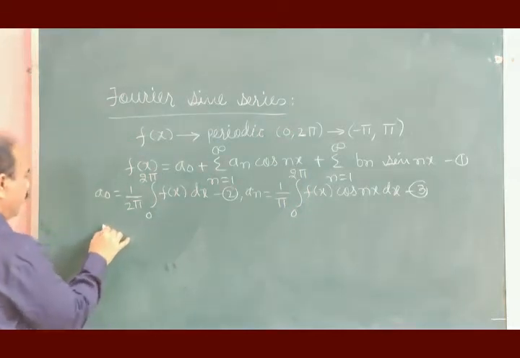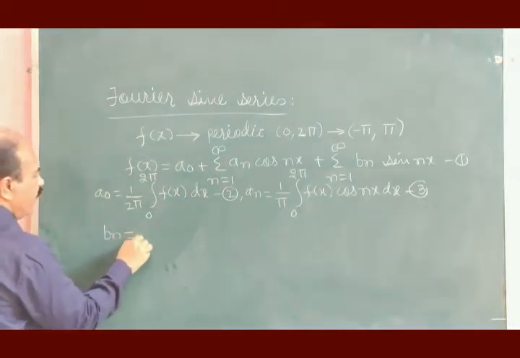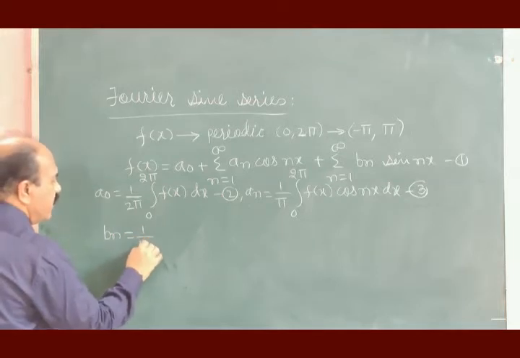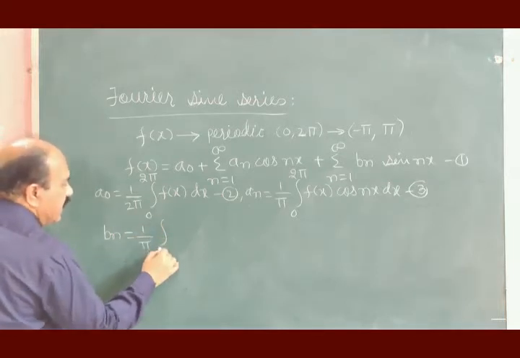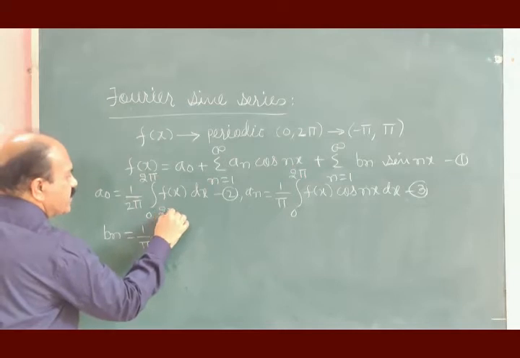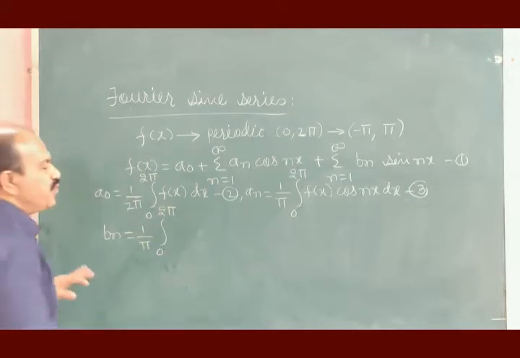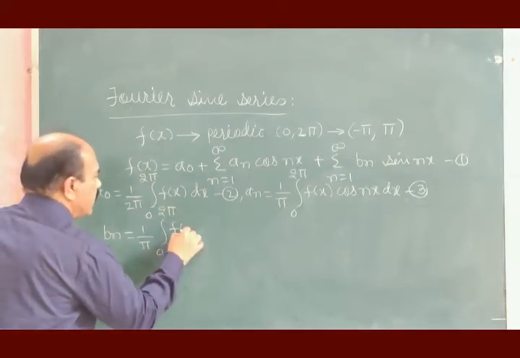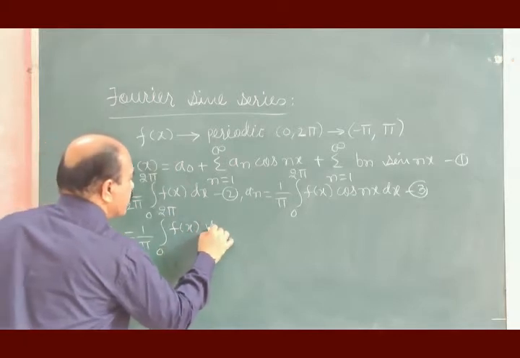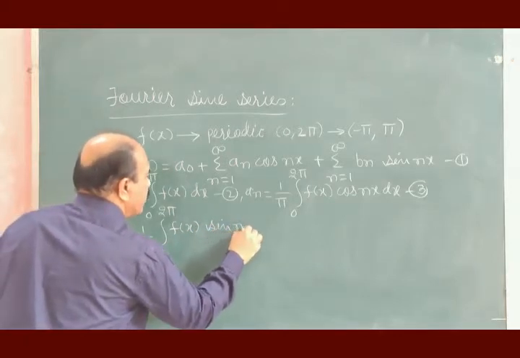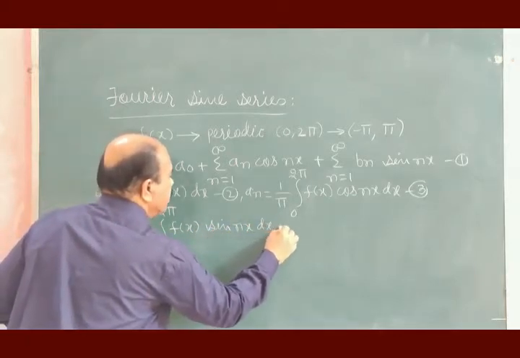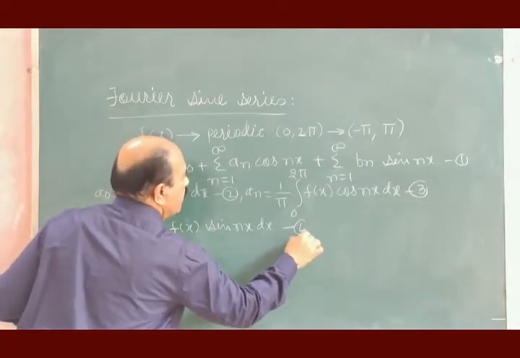And finally the coefficient bn is given by 1 divided by pi integration with respect to x within the limits 0 to 2 pi f of x sin nx dx, equation number 4.